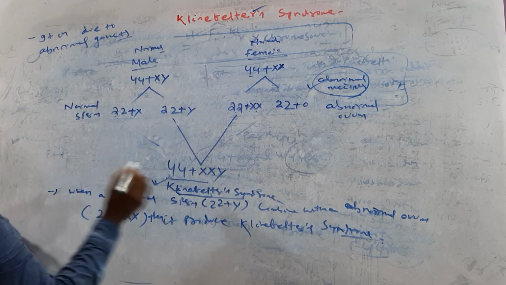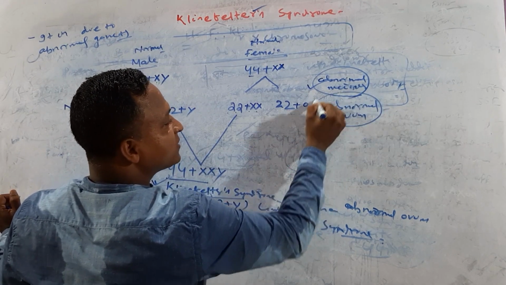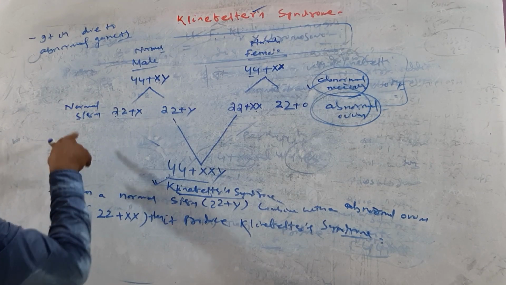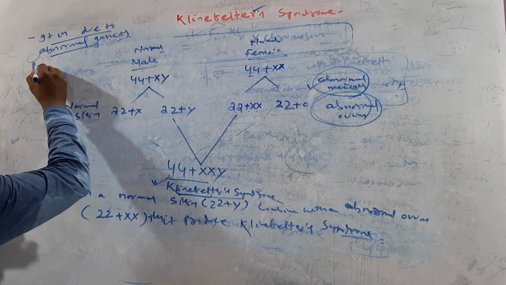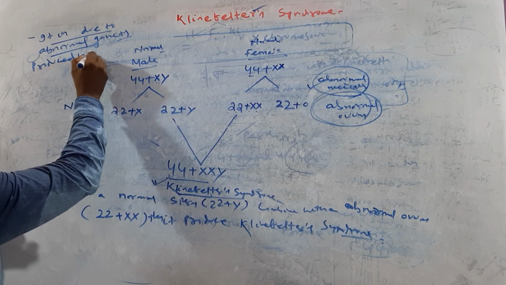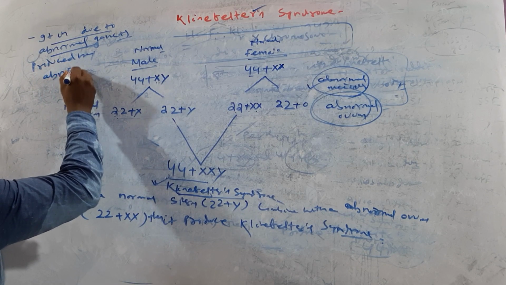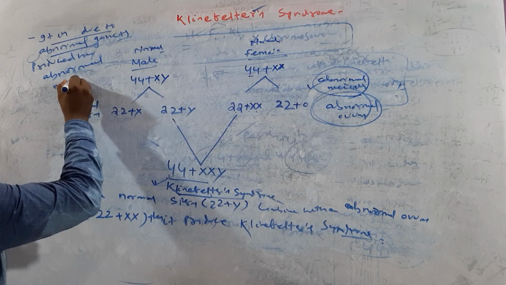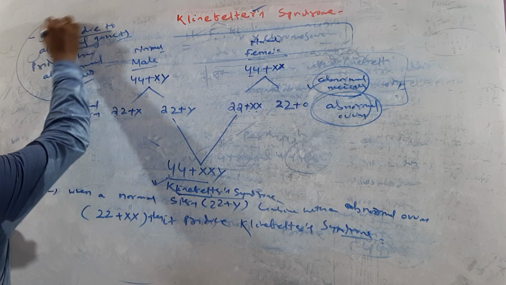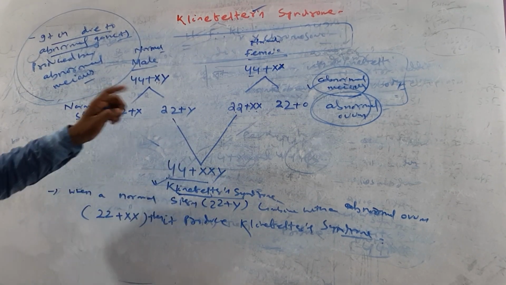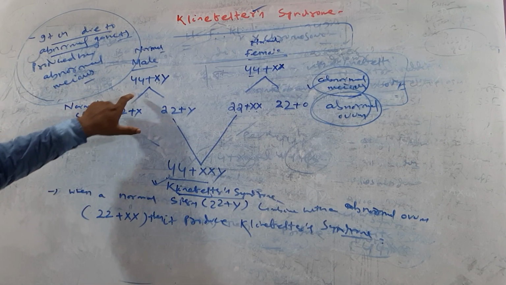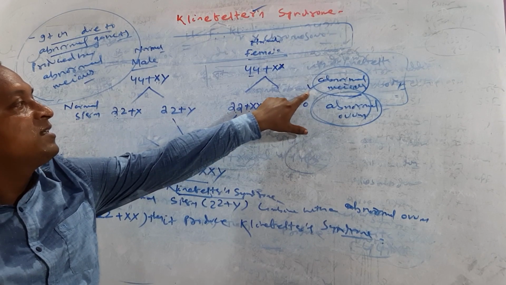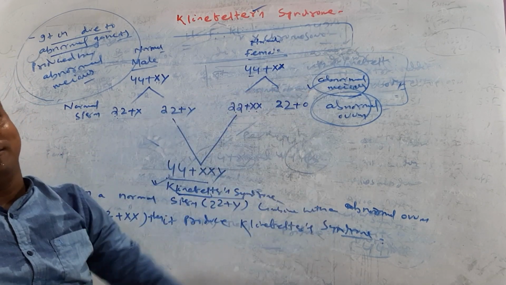Ovum is a gamete, and sperm is also a gamete. It is due to abnormal gametes produced by abnormal meiosis.